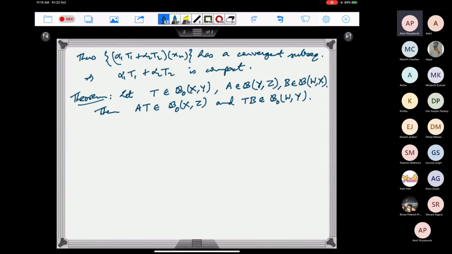So actually these two results say that the compact operators form an ideal of B(X,Y). It is a subspace and also a left and right ideal.